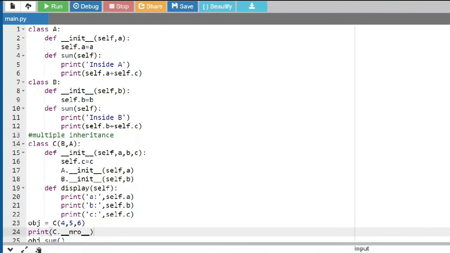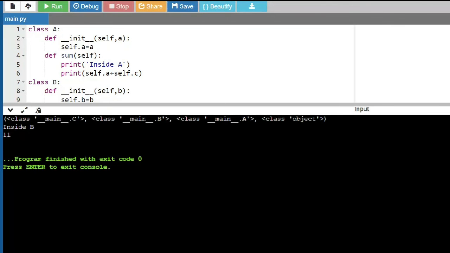So you can take a look at this, first showing that the C class will be looked up first, and after the C class the B class will be looked up, and after B the A class will be looked up, and then finally, as I told you, all the classes in Python are inherited from the object class. So this is the class above all the classes, which is the object class. So you can see the hierarchy over here.